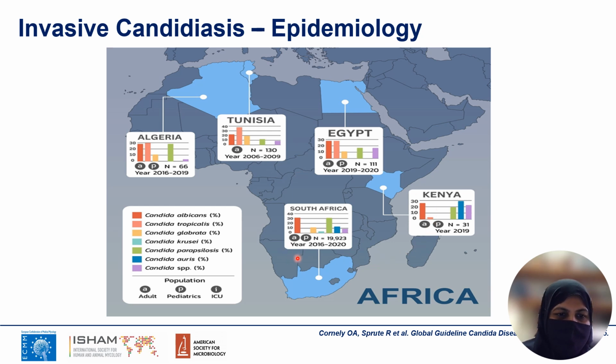In South America, Candida albicans and Candida parapsilosis are the more predominant causes of candidemia. And in Kenya, there is a high proportion of Candida auris and Candida parapsilosis, suggesting poor infection control practices.